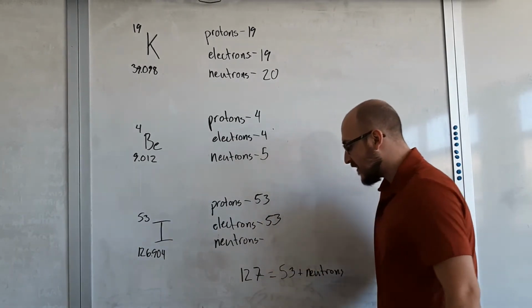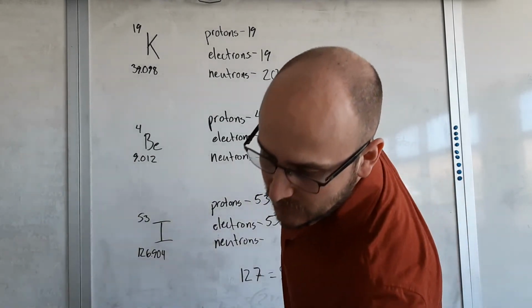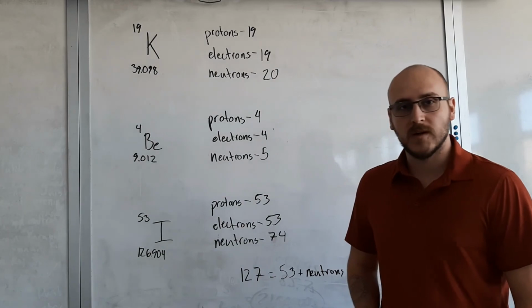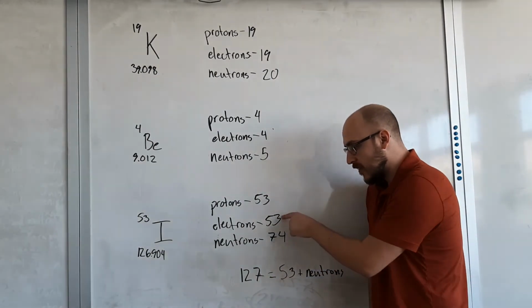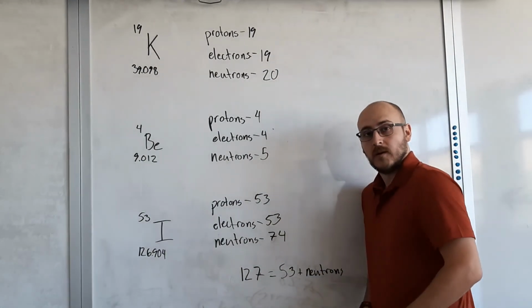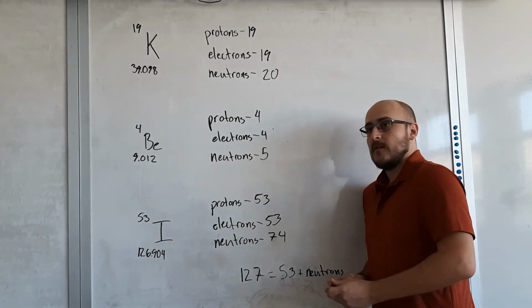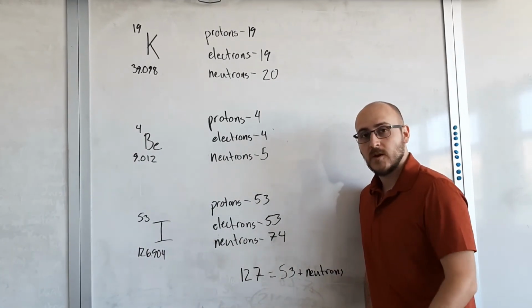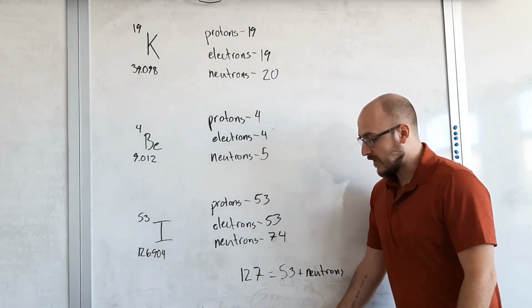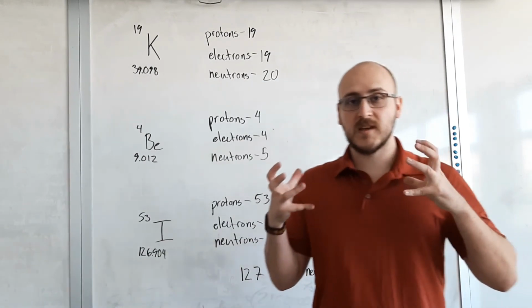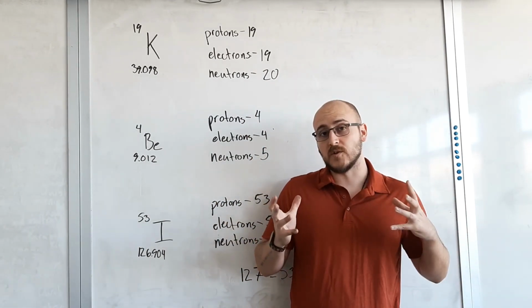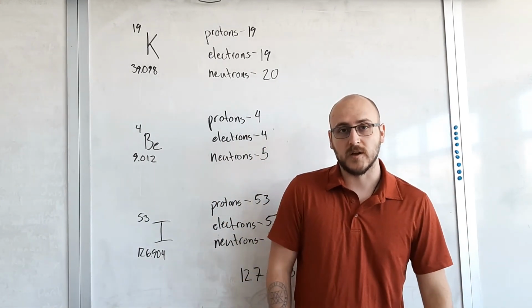So 127 minus 53 gives us 74 neutrons. You'll notice this number's bigger. As you go further and further down on the periodic table, your number of neutrons will increase. That's just because you've got such a big nucleus, it takes a lot of neutrons to try and hold that thing together. Once the nucleus gets too big, it's going to start falling apart, and that's how we get radioactive elements.